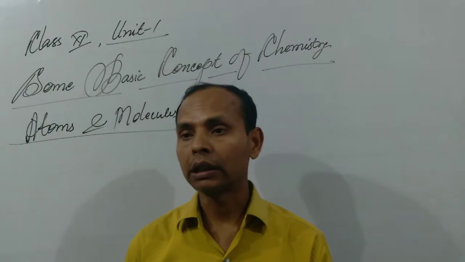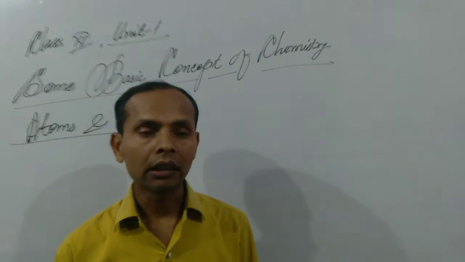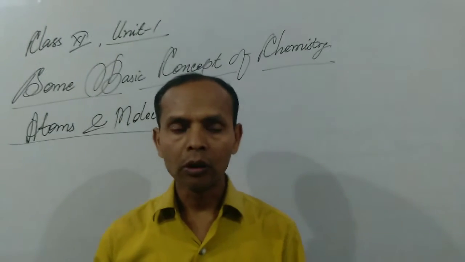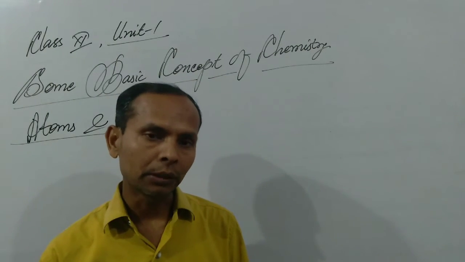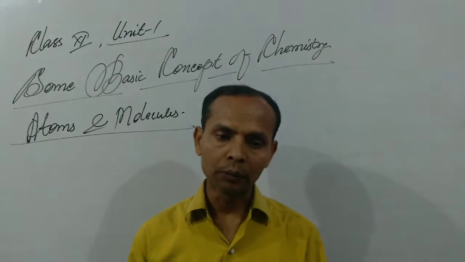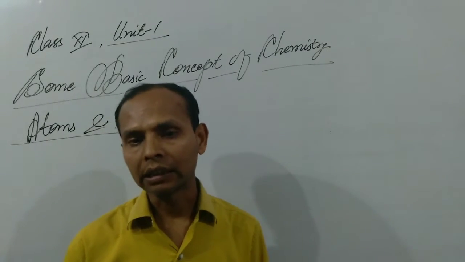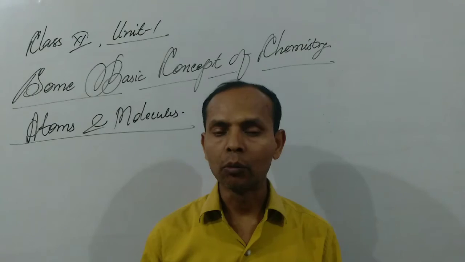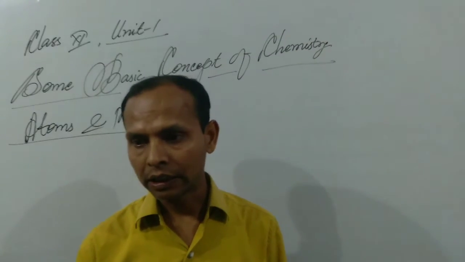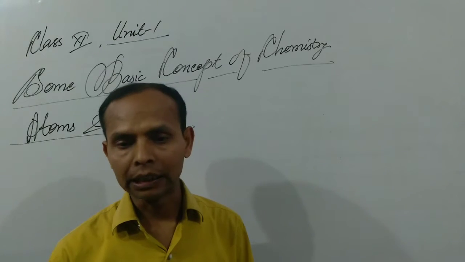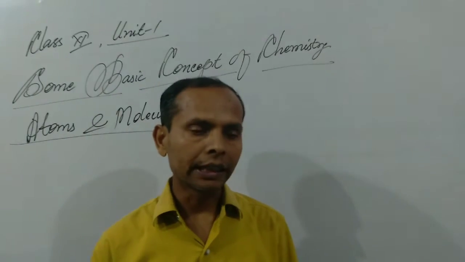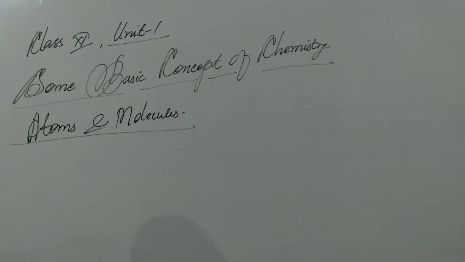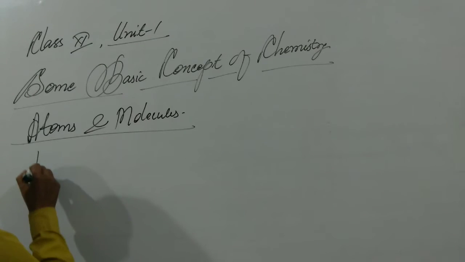So the definition of an atom will be: an atom is the smallest particle of an element that can take part in a chemical reaction. And another term is the molecule. A molecule is also the smallest particle of a substance, either element or compound, that cannot take part in a chemical reaction. Only the atom of an element can take part in a chemical reaction, but a molecule cannot. These are the main differences between atoms and molecules. After knowing atoms and molecules, we have to discuss matter. So first we have to write the definition of an atom and a molecule.